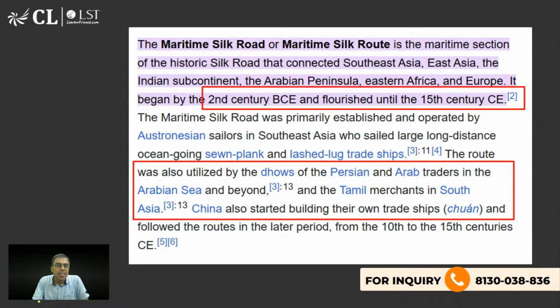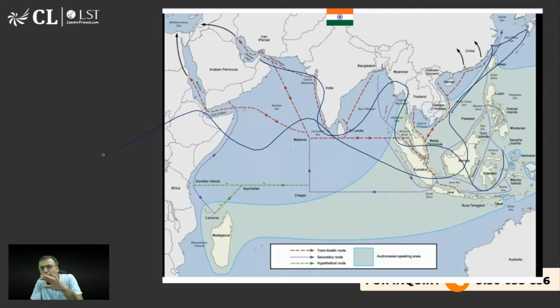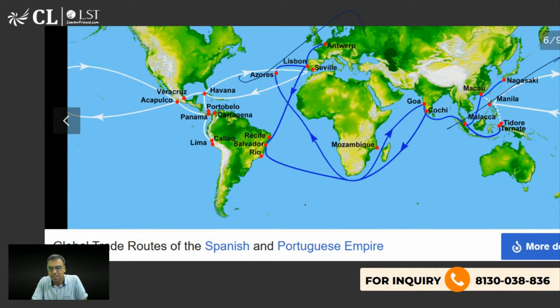ठीक है. तो ancient time में भी we are having, है ना, 2nd century BC we are having maritime silk roads, है ना. तो जैसे ये सब था, जो इंडिया के आसपास भी बहुत सारे ships जाते थे चाइना होकर के. These are ancient ones. No need to remember, just have an idea. So something similar to that, है ना. देखो ये सब था earlier. Old maritime silk road, ancient ones.